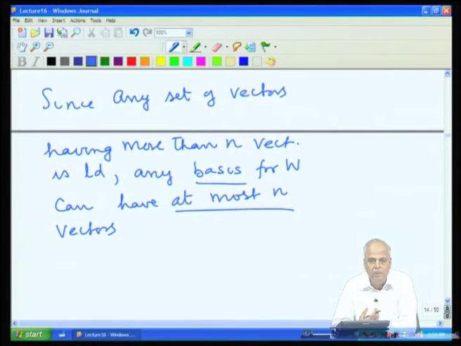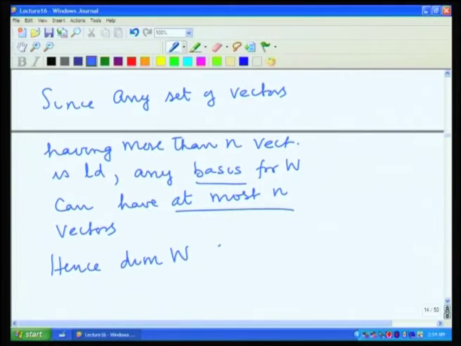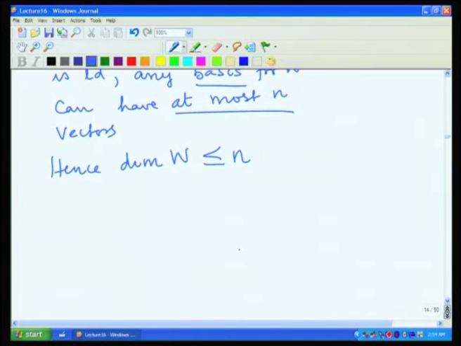That means the dimension of W can be at most n, because the dimension is the number of vectors in a basis, and we have observed that the number of vectors in a basis can be at most n, and hence the dimension of W has to be less than or equal to n.